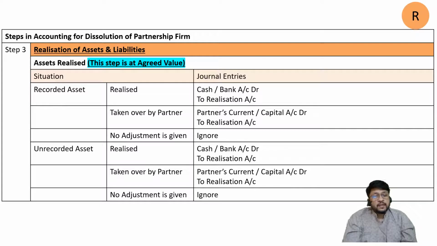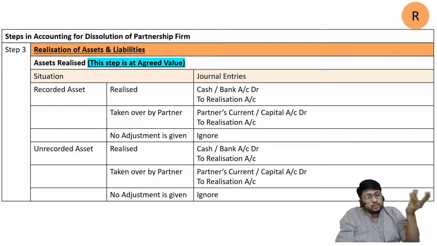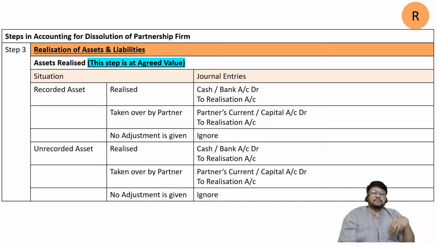If you are selling goods, then that is your income. That is true, but realization account never separates, never classifies revenue items and capital items. It says everything is income for me. Goods sold, income. Investment sold, income. Debtors realized, income. Assets sold, land and building sold, that is also income. So entry will be cash or bank account debit to realization account. Now sometimes it may so happen that a partner may specify this is a good car.